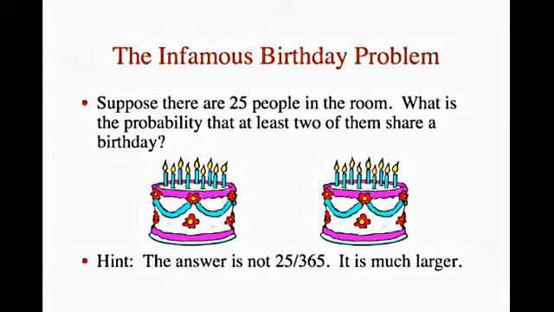If there are 25 people in a room, what is the probability that at least 2 of them share the same birthday? If your first thought is that it is 25 over 365, which equals 0.068, you will be surprised to learn that it is much higher than that. This problem requires the application of the sections on probability of A and B and conditional probability.